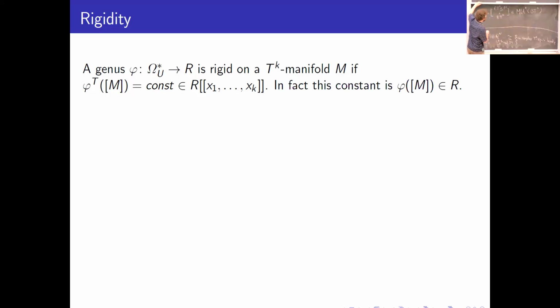I didn't say that we have such a formula for the universal toric genus. Buchstaber, Panov, and Ray obtained the formula. They described explicitly the coefficients of the universal toric genus.